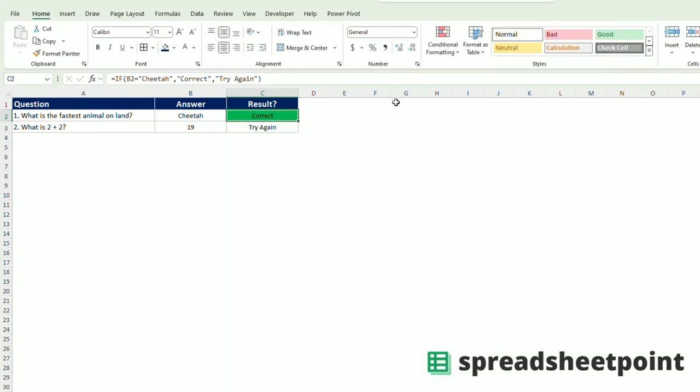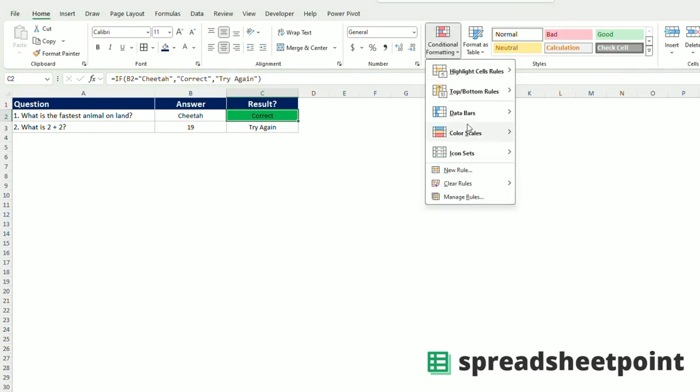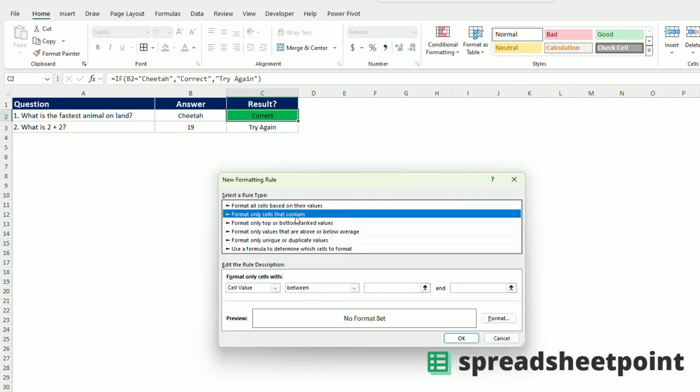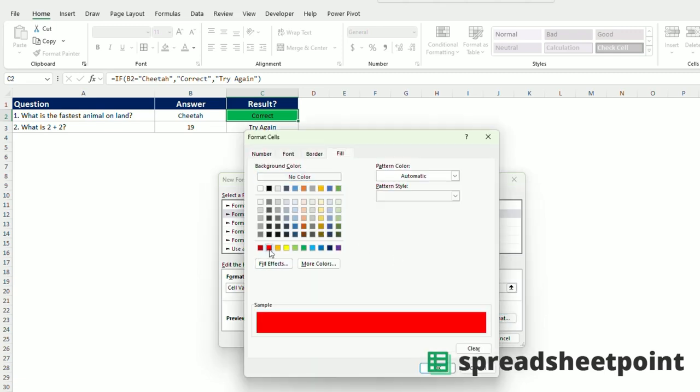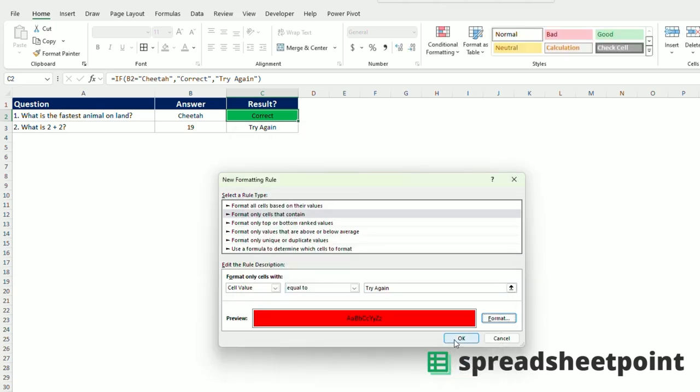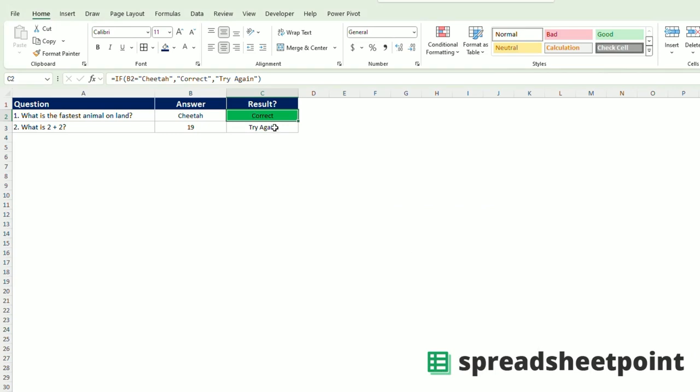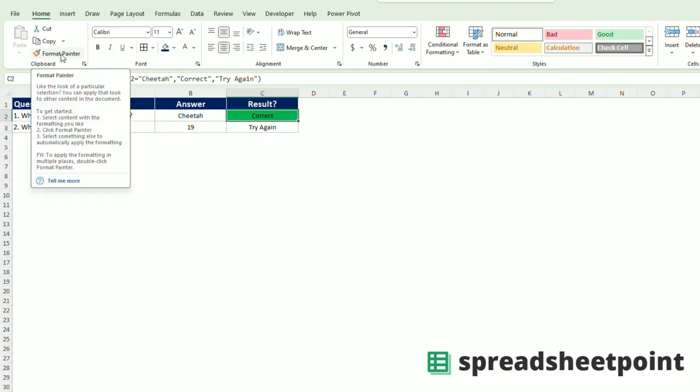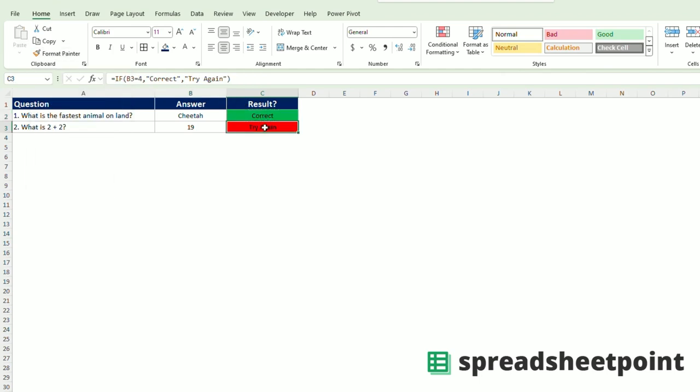You can add another rule as well, the same way. Cell value equal to try again. You will select the format that you want. Now you can do the same thing with this cell as well. You can copy the format by using this Format Painter button. Okay. So now if they change the answer to 4, it will show correct. If they take it off cheetah, let's say they select mouse, it will be try again in red. Okay. I hope you find this helpful.